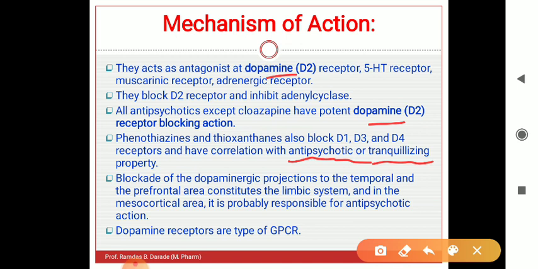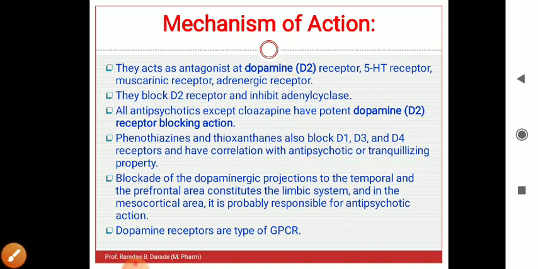Blockage of dopaminergic projections to the temporal and prefrontal area constitutes the limbic system. This limbic system is responsible for the emotions of a person. And in the mesocortical area, that is the outer region of the brain, it is probably responsible for antipsychotic action.